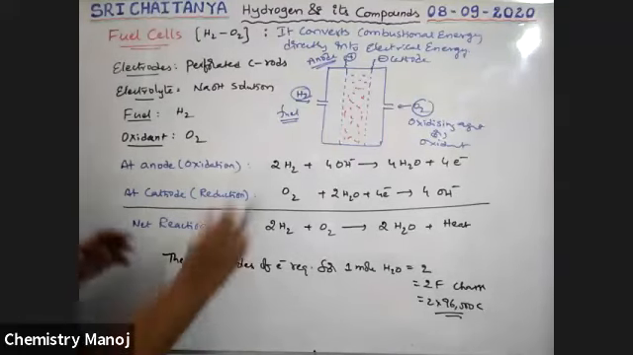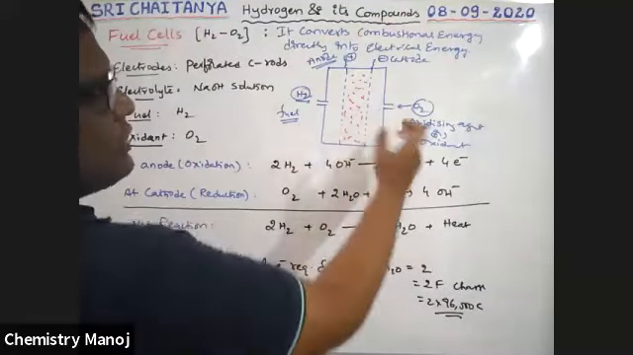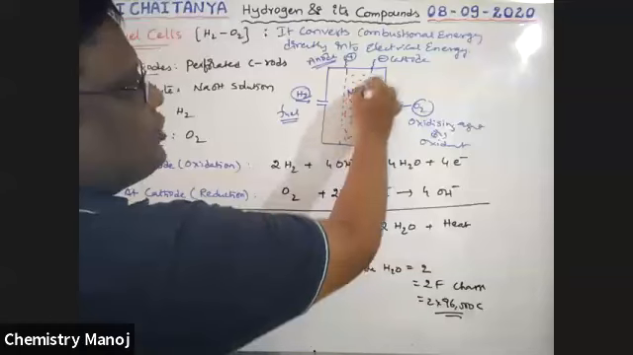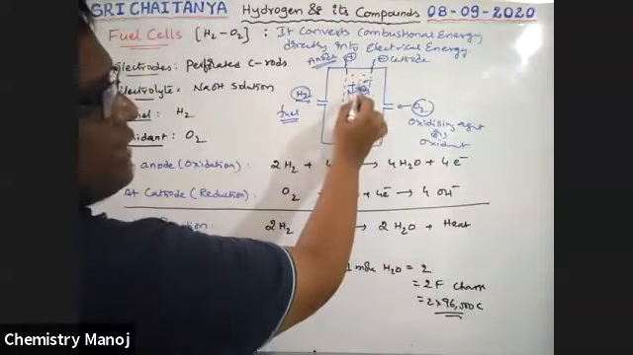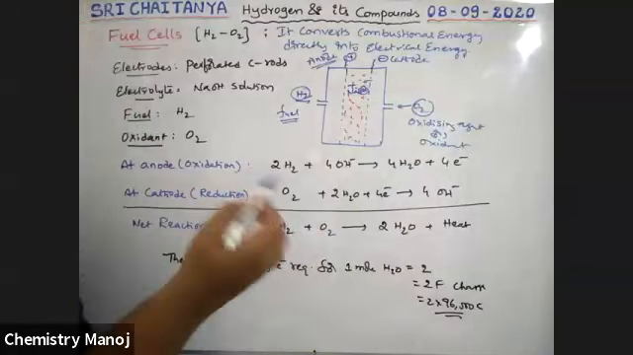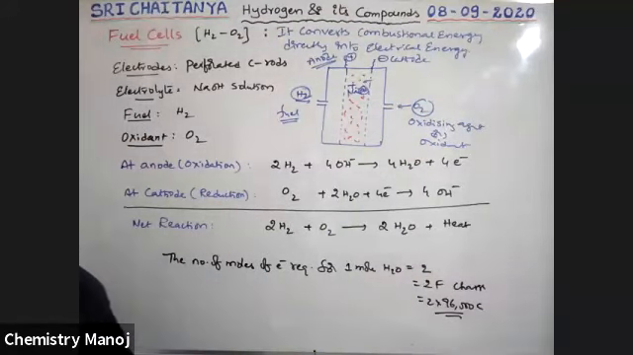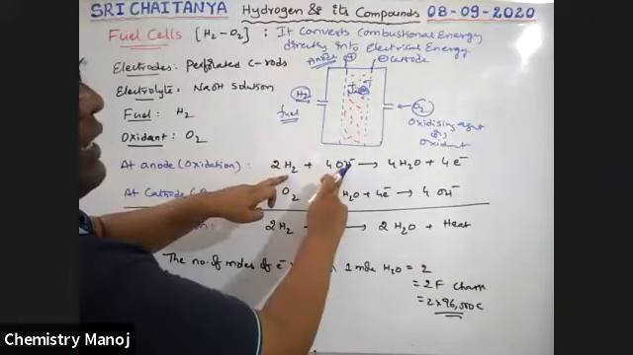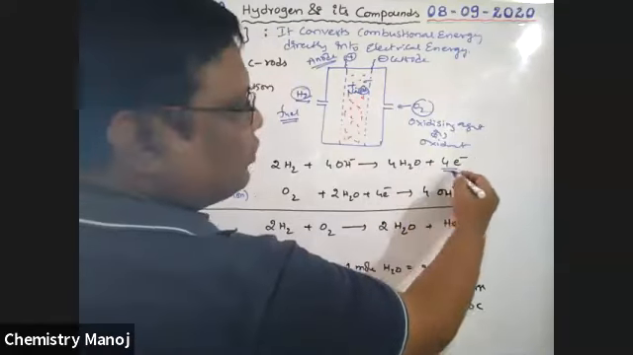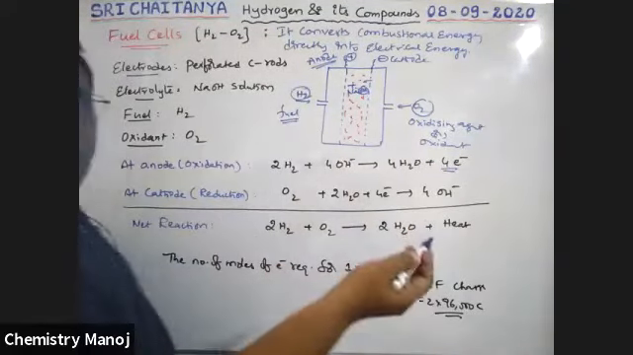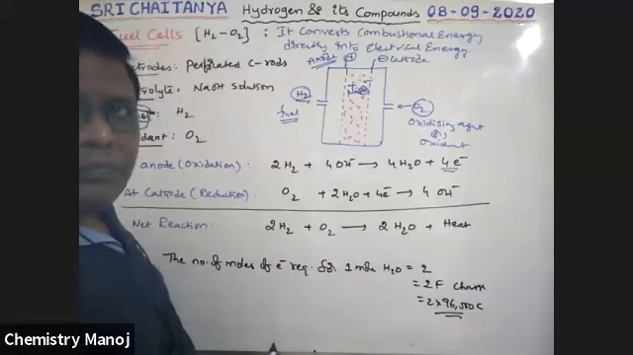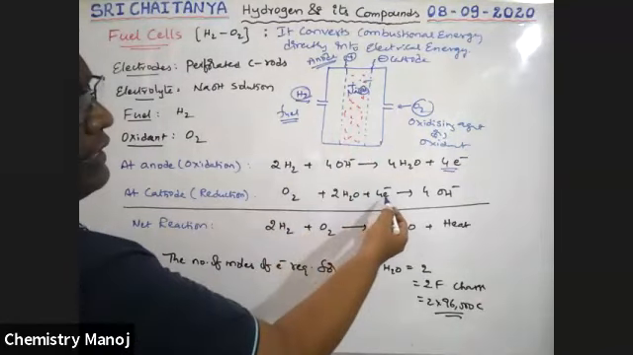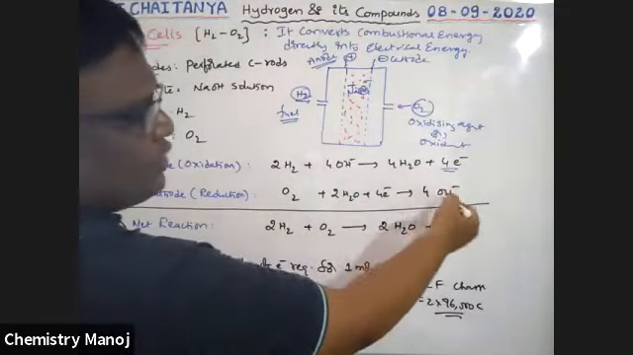In the presence of this NaOH solution, hydrogen gas and oxygen gas indirectly react, with OH⁻ ions coming from the solution. In the presence of this alkali, hydrogen and oxygen indirectly react with each other. At the anode, the hydrogen in the presence of OH⁻ converts into water with evolution of 4 electrons. Loss of electrons is oxidation. At the cathode, oxygen reacts with water, gains 4 electrons and converts into OH⁻.